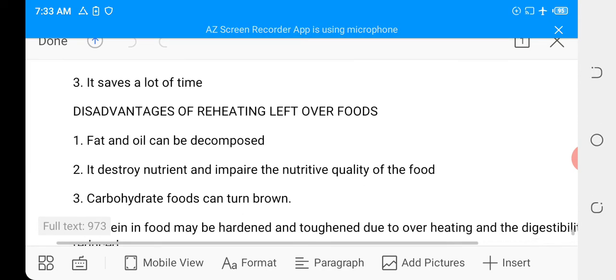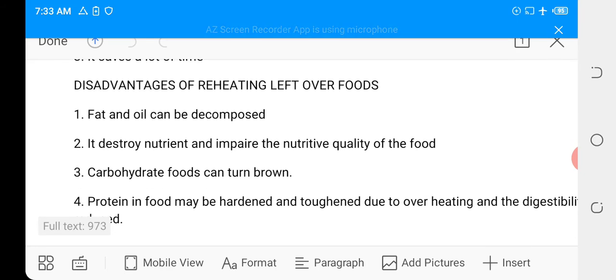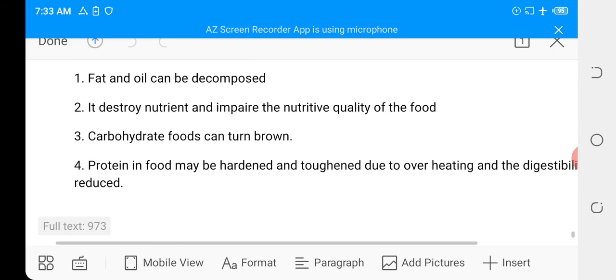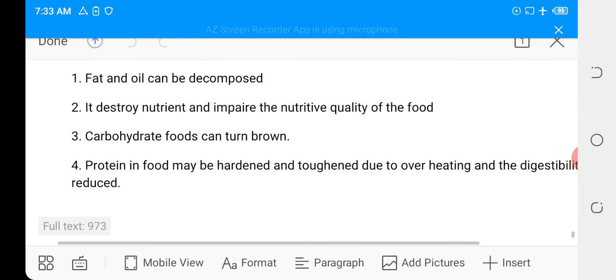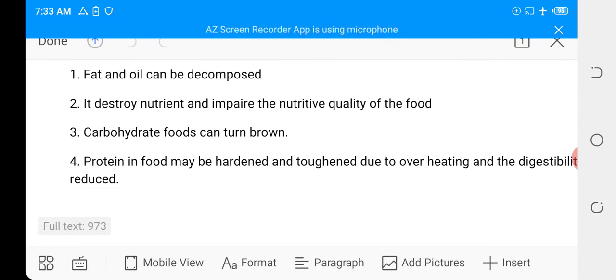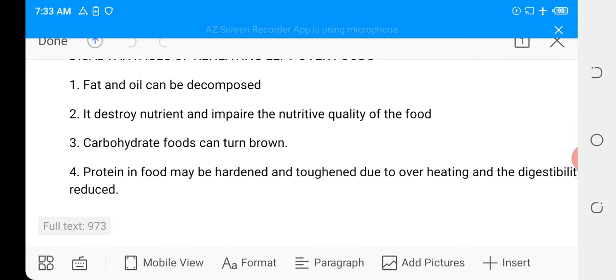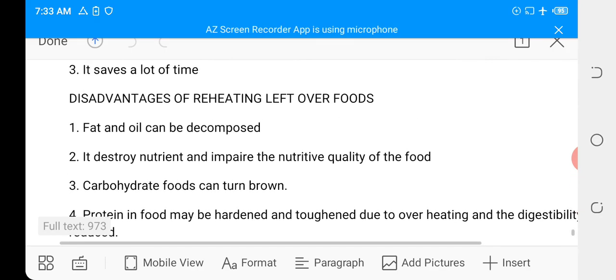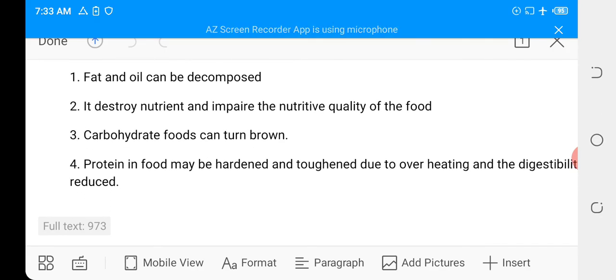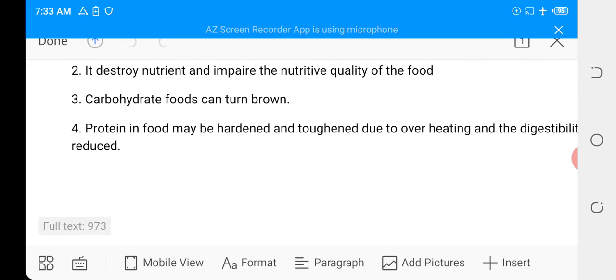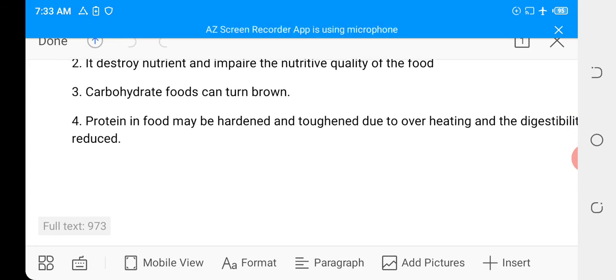Whatever has an advantage surely has its disadvantages. So what are the disadvantages of reheating leftover food? One, fat and oil can be decomposed. There's every tendency that the fat and oil can decompose. Two, it destroys nutrients and impairs the nutritive quality of the food. Your reheated food can lose the nutrients in it if not properly taken care of. Then the third one, carbohydrate food can turn brown.